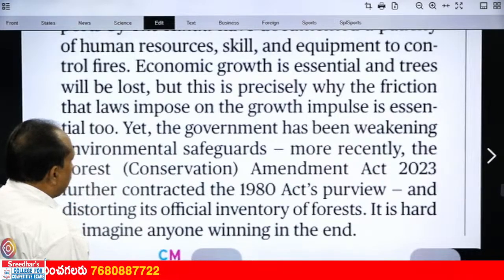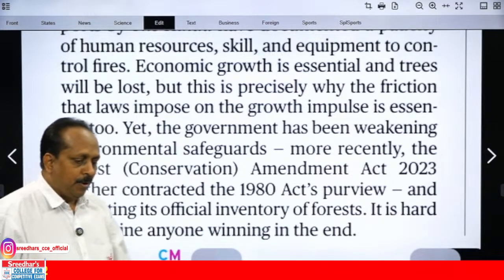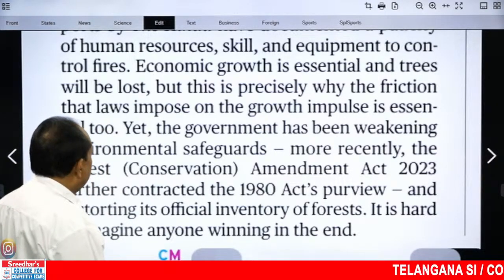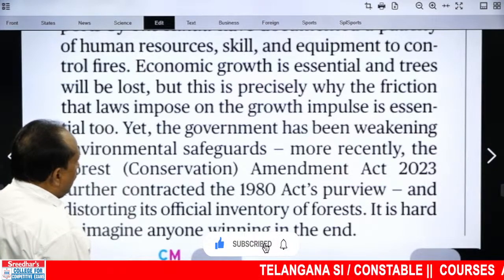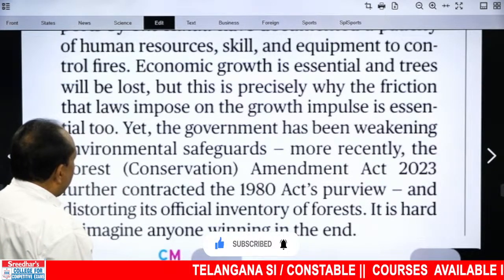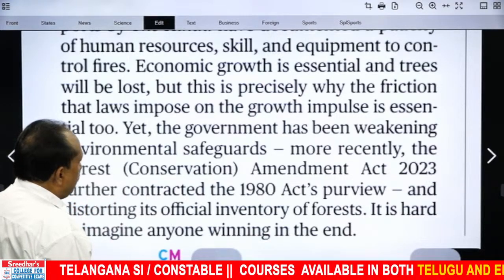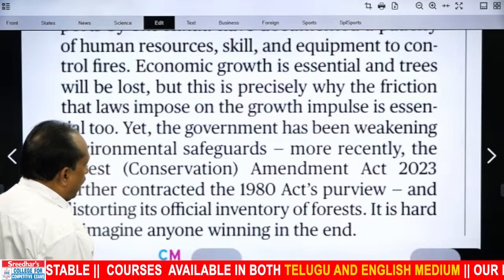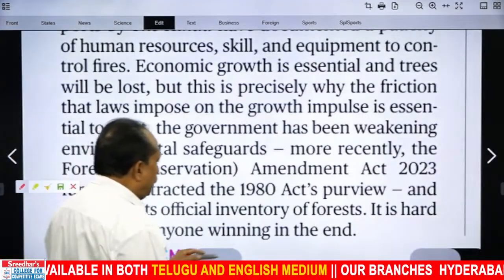Yet the government has been weakening environmental safeguards. Coming to the main point, the government has been weakening the safeguards related to environment. More recently, the Forest Conservation Amendment Act 2023 further contracted the 1980 Act's purview. There is one important word, purview.